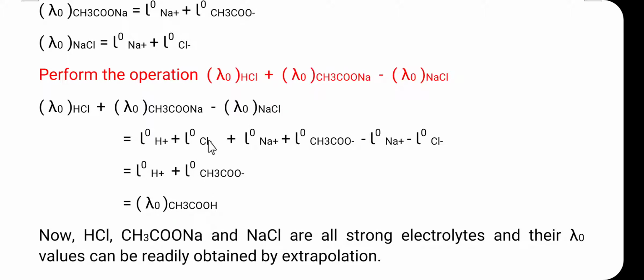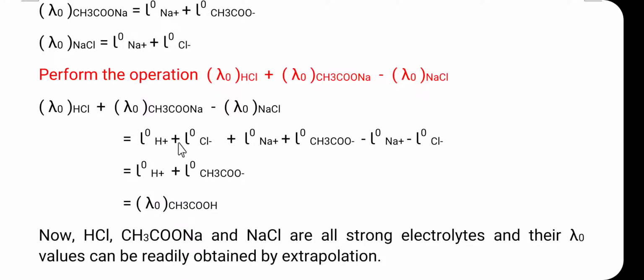Here there is a plus sign, that's why plus the equivalent ionic conductance for the Na plus ion, then the equivalent ionic conductance for the acetate ion, and then minus the equivalent ionic conductance for the Na plus ion and minus the equivalent ionic conductance for the Cl minus ion.